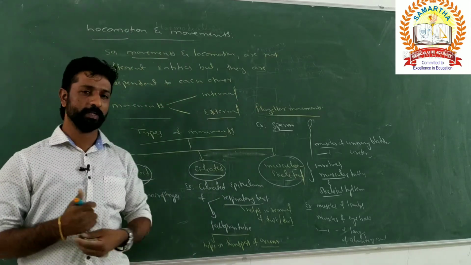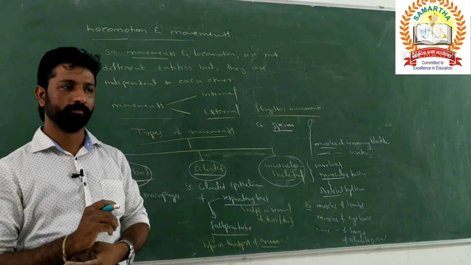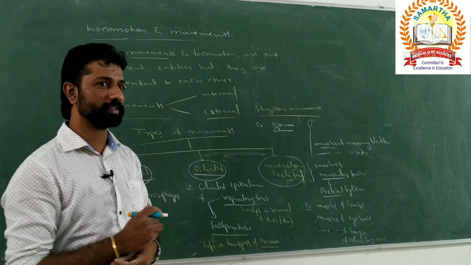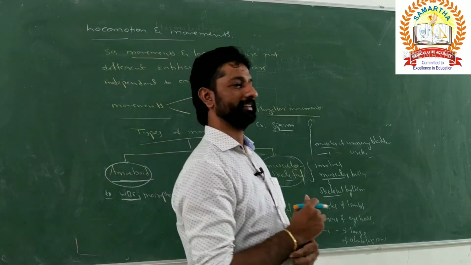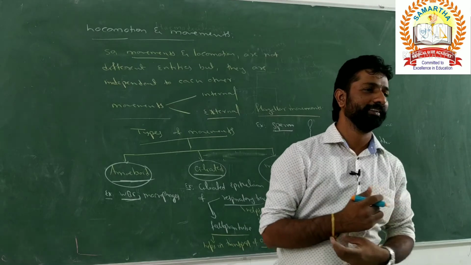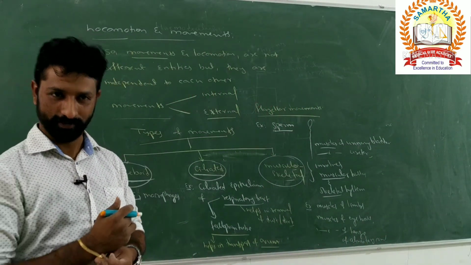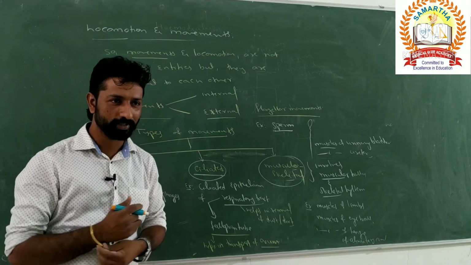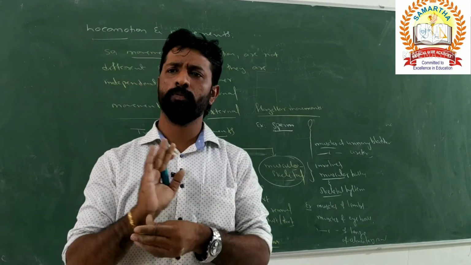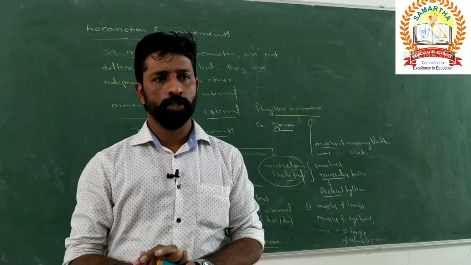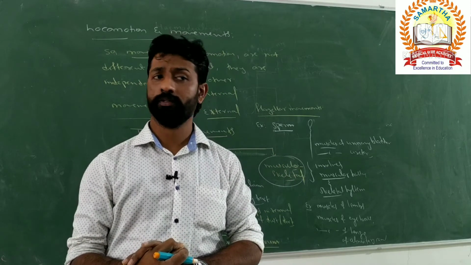How many muscles are present in our body? Bones are 206. Some say there are 536 muscles. What is the number of bones present in our body? 206. No doubt in that one, right? Then what about muscles?